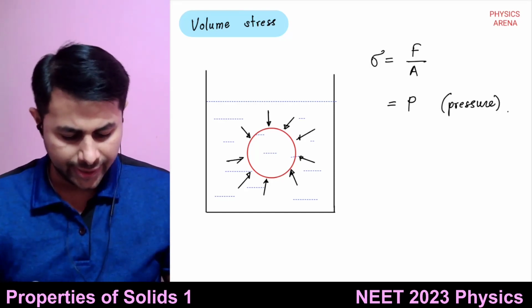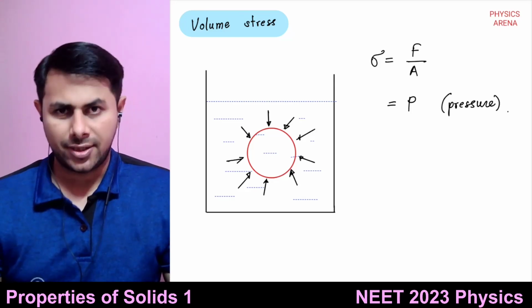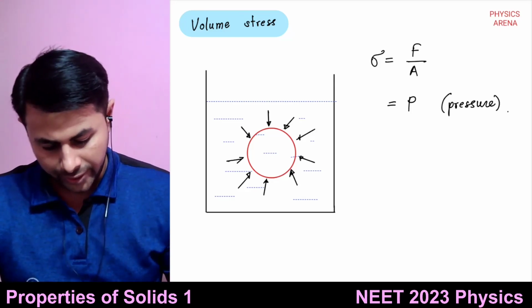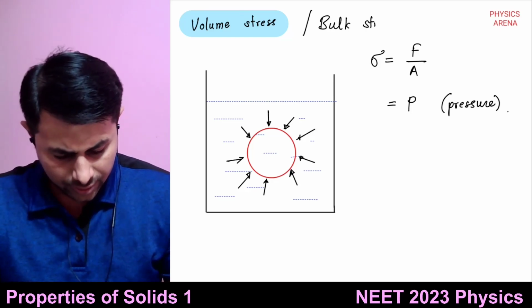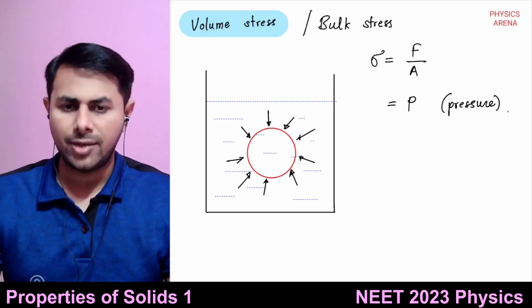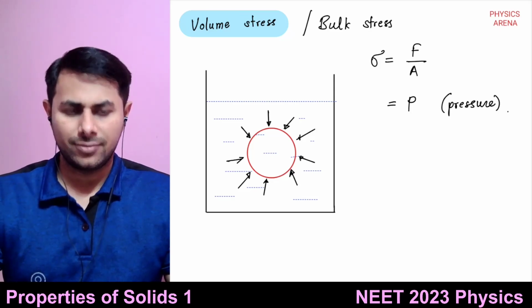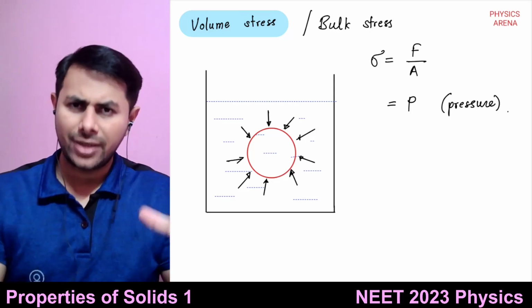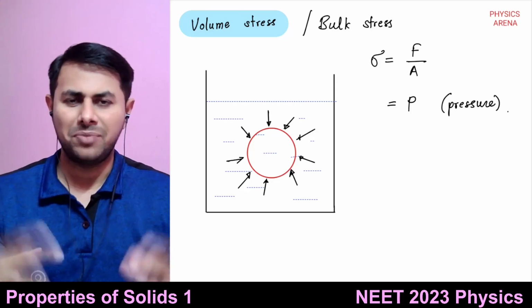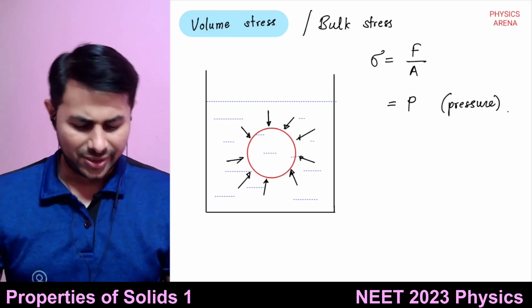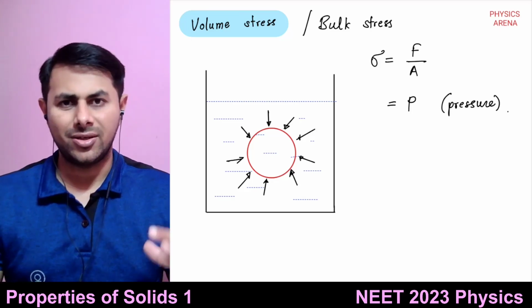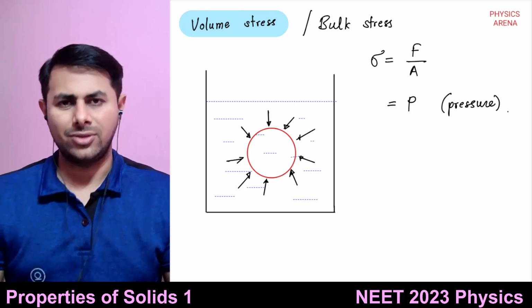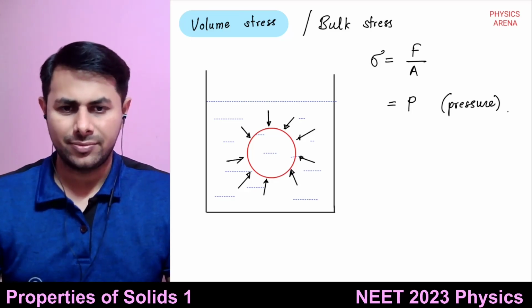Volume stress is also known as bulk stress. Because it acts on all sides in bulk, it is known as bulk stress, or because it changes the volume of a body, it is also known as volume stress.